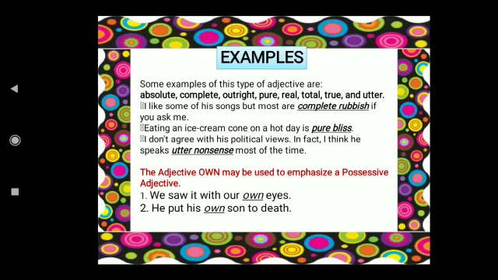Now see, I like some of his songs, but most are complete rubbish if you ask me. See, I like some of his songs. Okay, some actor's songs or anyone's. But most are complete rubbish. First take rubbish. Rubbish is what kind of song you are describing. That noun is song, you are describing it's rubbish.